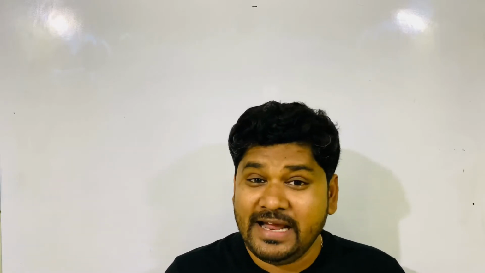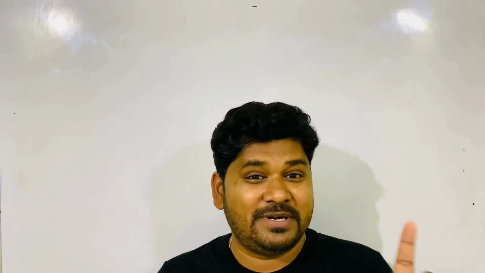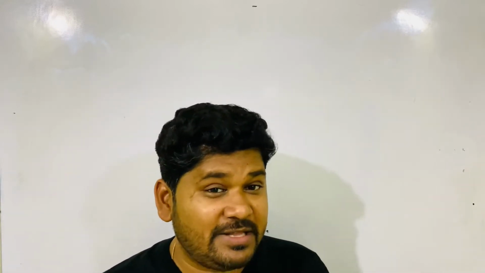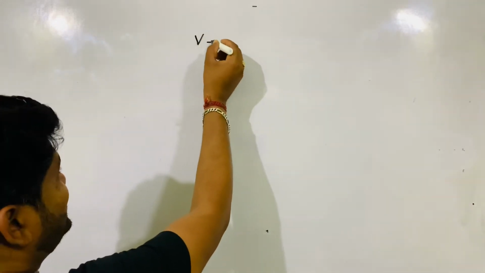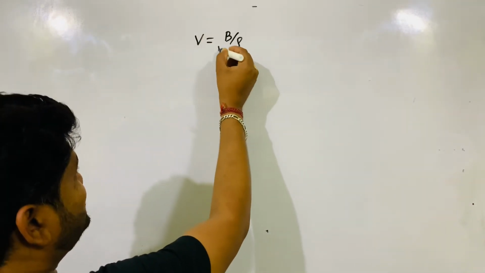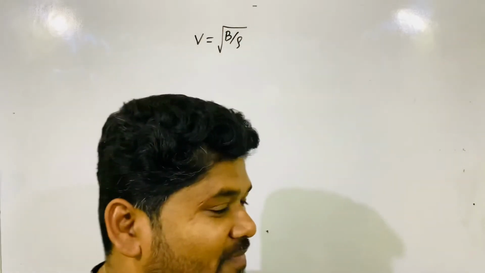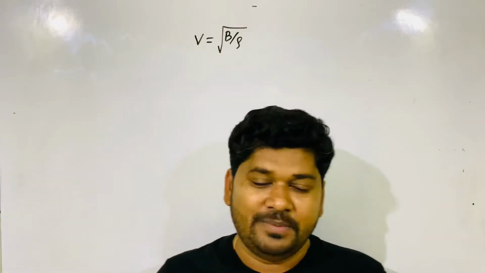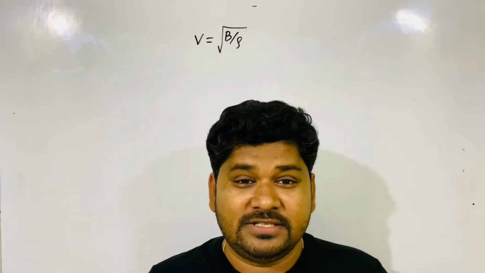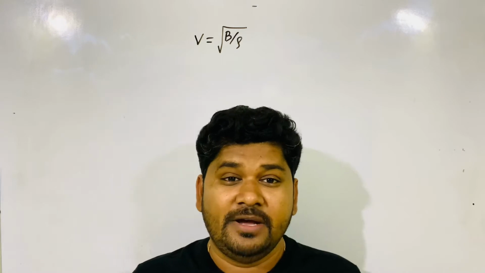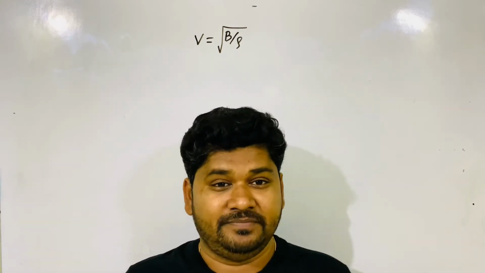And also we derived the expression for wave velocity, transverse wave velocity, and then longitudinal wave velocity. So finally, what expression did we derive in the previous class? V is equal to the longitudinal wave velocity, V is equal to root over B by rho. We ended the class here. B is the bulk modulus, rho is the density of the medium. This is the velocity of a longitudinal wave passing through a medium.